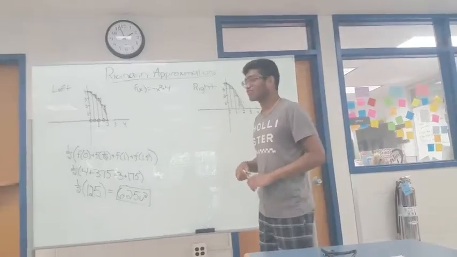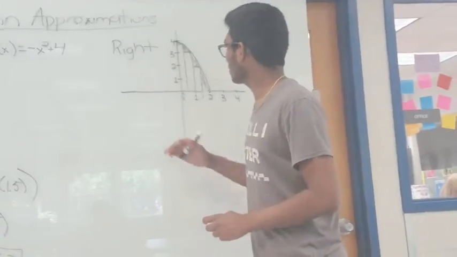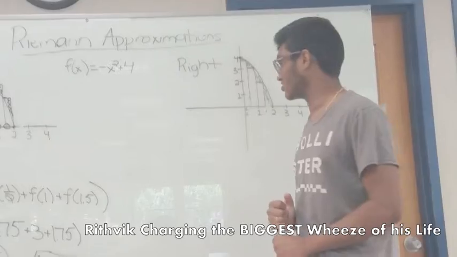Okay, as Sam said, for a right Riemann approximation, there are going to be some spaces underneath the curve that are not going to be taken into account by the rectangles.